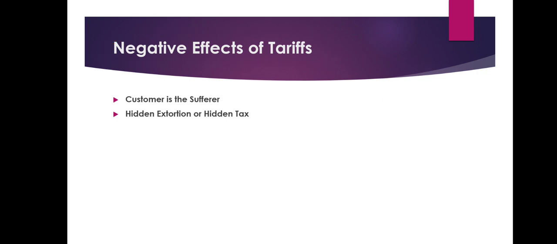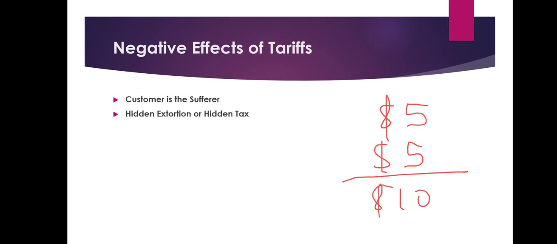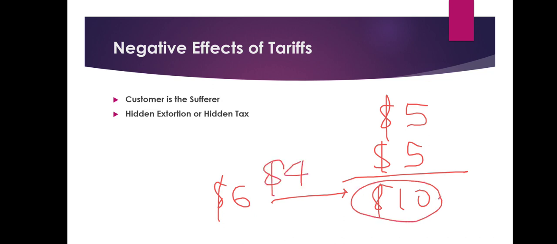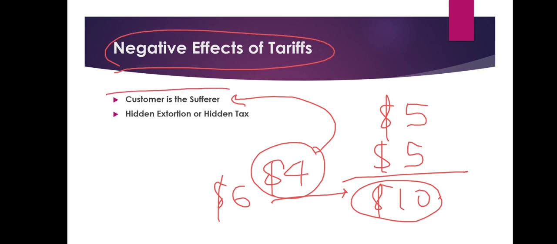No one is going to compromise on the profit. So for the local seller, it is $5, $5 is profit, and the final price will be $10. Earlier we used to get it for $6. Now due to the extra tariff, we have no option other than to move to the local seller, and in the local seller system we have $10, so $4 extra, and this $4 extra will be paid by the customer. And that is why the negative effect of tariff says the customer is the sufferer in a tariff system, because the extra amount that has been created here is paid by the customer.